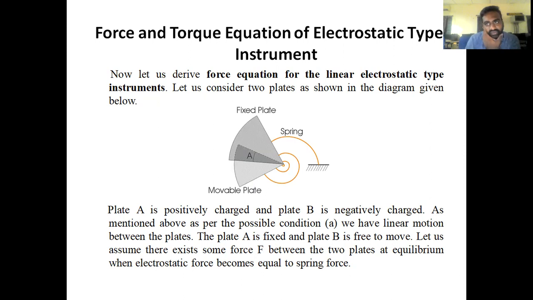If we discuss the torque condition, plate A is the positively charged plate and plate B is the negatively charged plate. We know that plate A is fixed and plate B is free. Let us assume there is a force due to equilibrium. How is the force created due to equilibrium? Fixed plate A is charged with positively charged ions, and moving plate B, which is connected to the spring, is charged with negatively charged ions. What will happen?